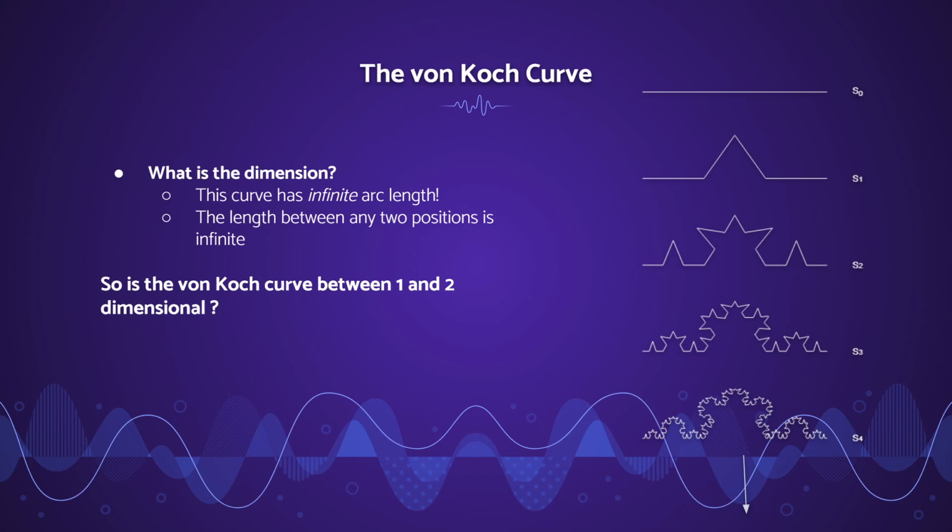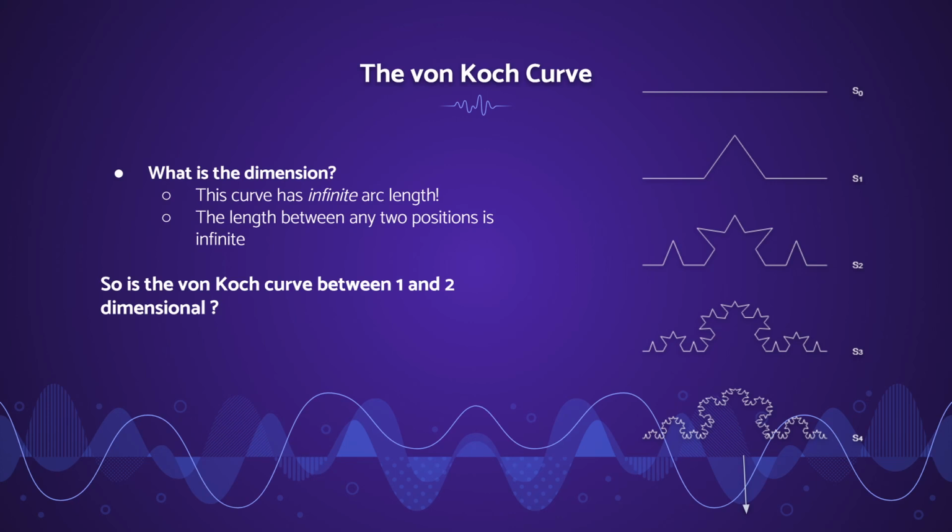There's something important to understand about this. As all these curves get increasingly complex and increasingly dense, they're going to get infinitely dense to the point where if you point to any point on the curve, as the curve goes on for infinite iterations, you cannot get to anywhere else on the curve, because you have to go through an infinite complexity of curves that have been generated through this pattern. So that being said, the length between any 2 positions is infinite.